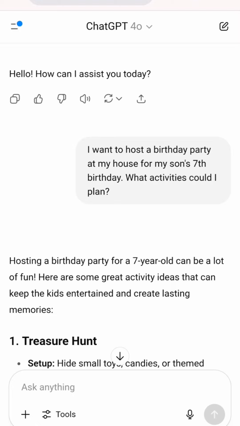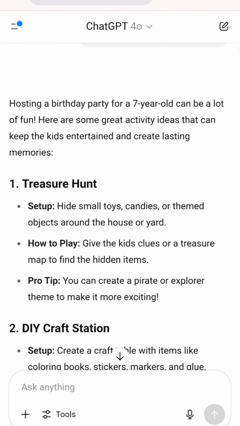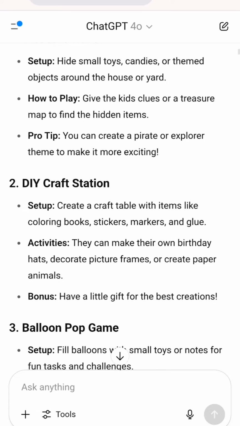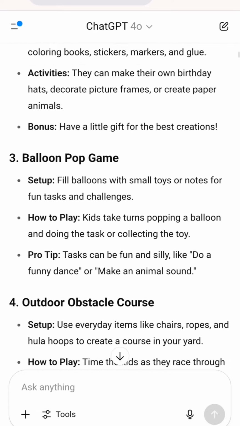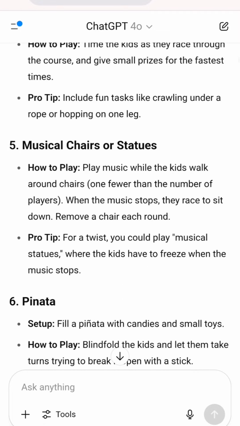I just said to it that I was planning to host a birthday party at my house for my son's 7th birthday, and I just needed some activity ideas. And it suggested a whole bunch of stuff. So we did, in fact, do a treasure hunt, and we did have a craft station, and we did do a balloon pop game, and, well, I'll be honest, we didn't do the outdoor obstacle course. The weather wasn't good enough. But we did play a bunch of games.